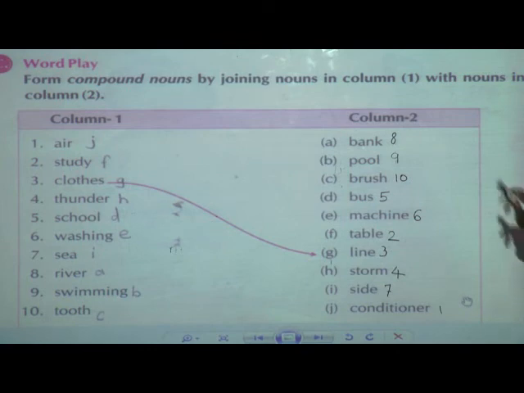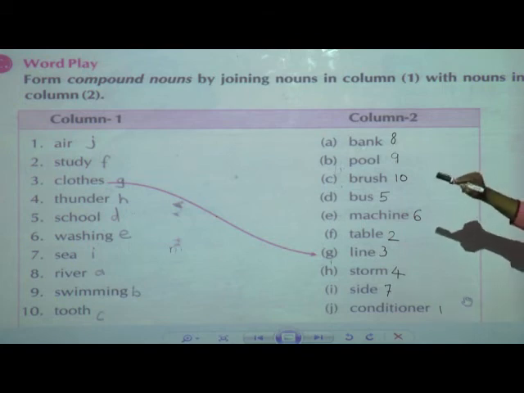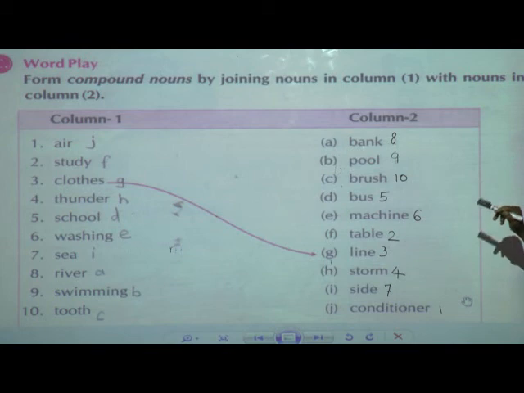So first, air. Now the first one is air. What will come from this column to it? It is conditioner. Air conditioner. Next one, study. Which will be the joining word from column B? Yes, study table. That is F.